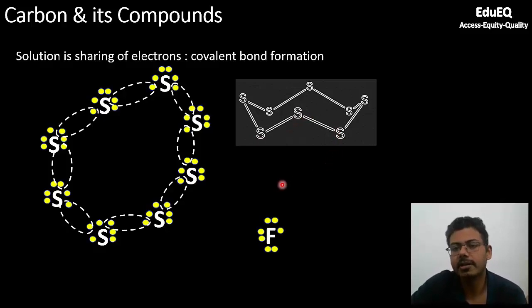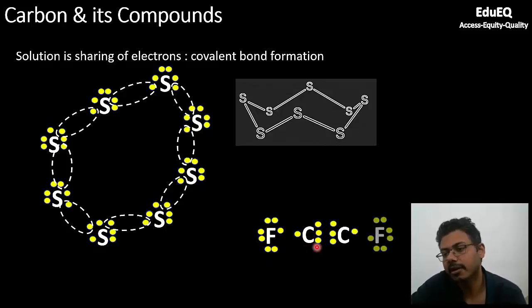Another very interesting molecule is C2F2. Fluorine has 7 electrons. It needs 1 electron to complete its octet. Carbon can give it 1 electron, and carbon can form 3 bonds, or a triple bond, with another carbon, so a symmetrical structure can be formed. Here there is 1 electron from fluorine and 1 electron from carbon in a sharing mode.